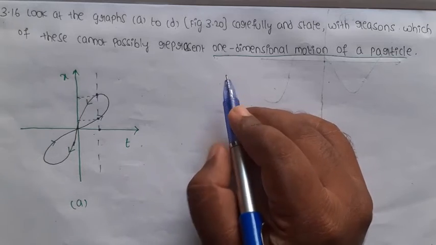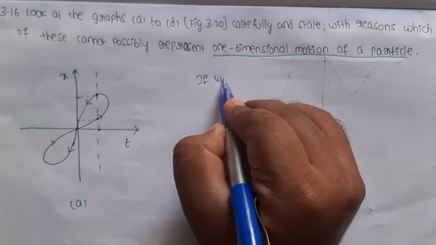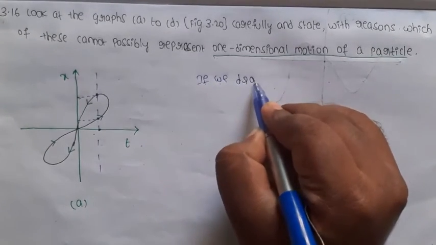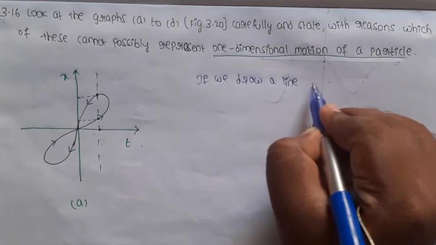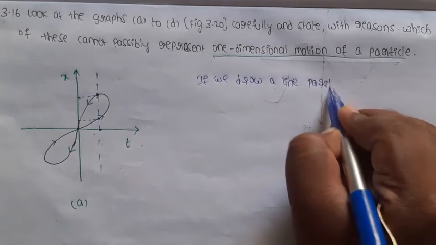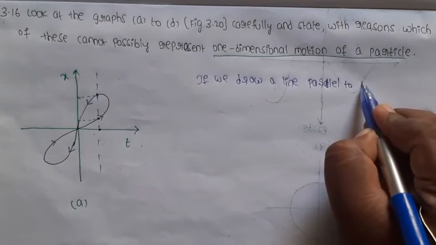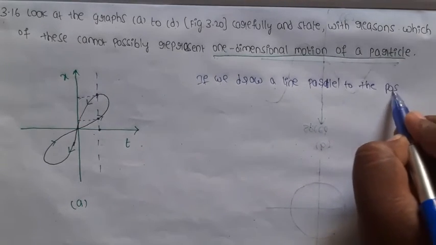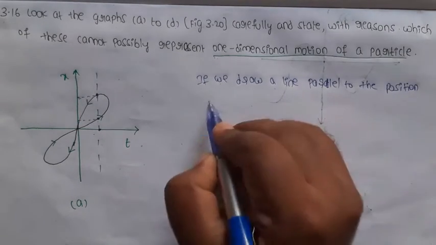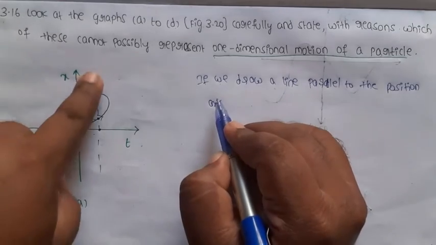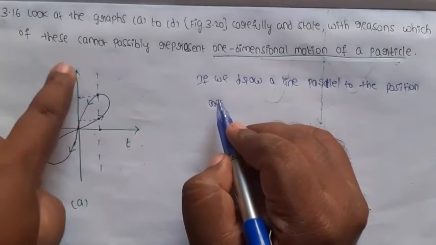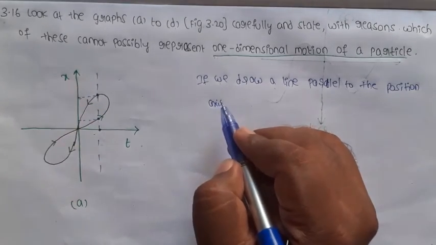What is the answer here? If we draw a line parallel to the position axis, this line is drawn parallel to the position axis.